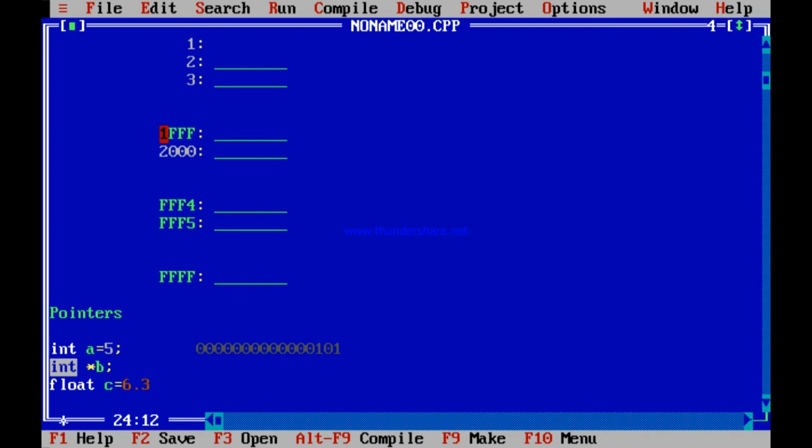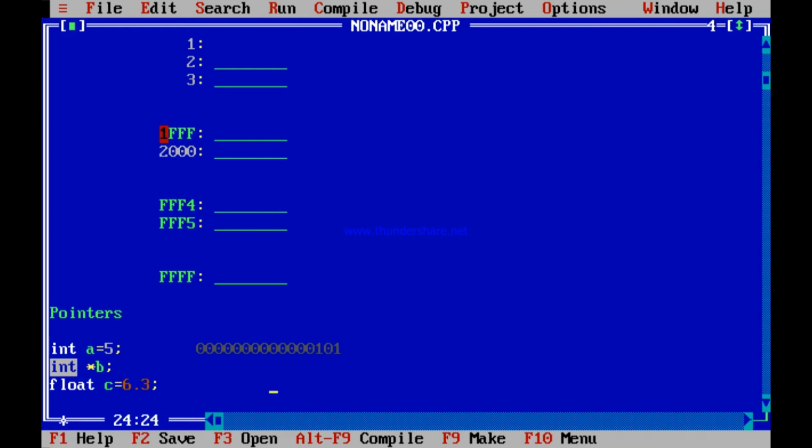I have not taught you, and will not teach you right now, how floating point numbers are represented. That I will teach you later, because it needs some more knowledge first. Like I told you, when you write int a equal to 5, 5 is represented like this.